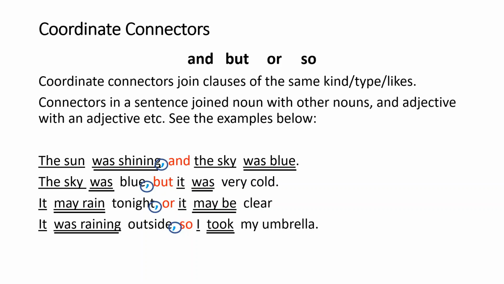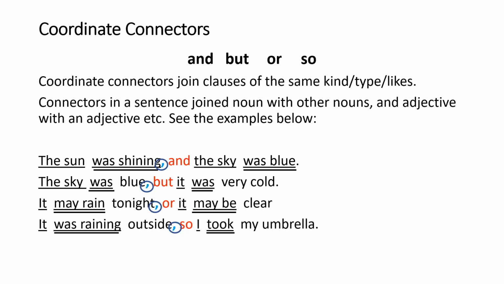If you're using coordinate connectors, this is what I still make mistakes on: I forgot to put a comma. So according to the grammar, you must actually put a comma over there if you're using connectors. Yeah, if you're connecting 2 different clauses.